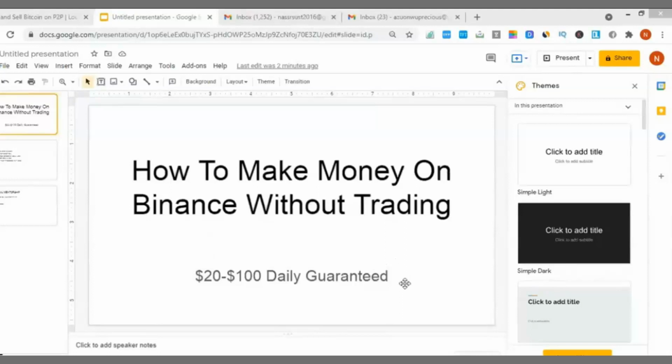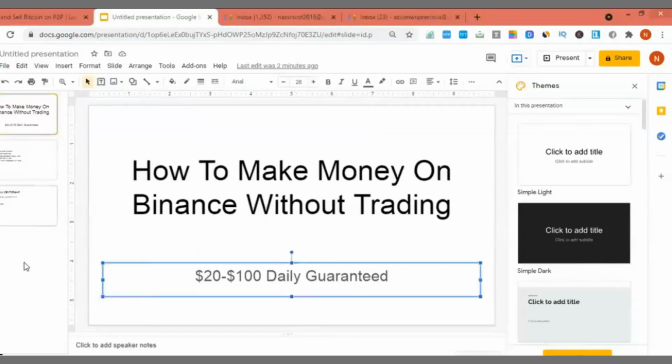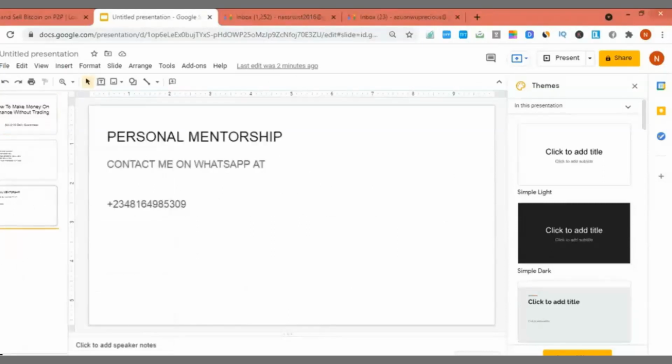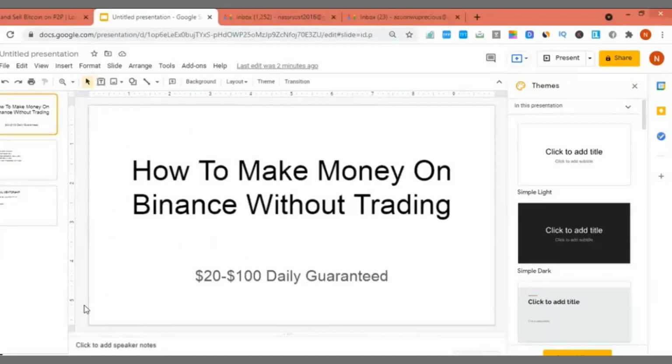So if we are to do a simple conversion, that's about 10,000 to 50,000 naira daily on Binance. It absolutely depends on your capital. Okay, so let's look at this. You can do this consistently on Binance.